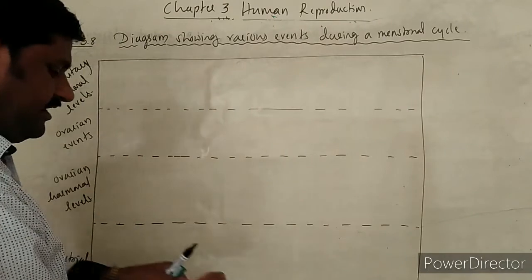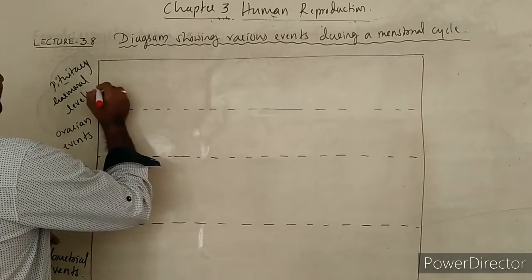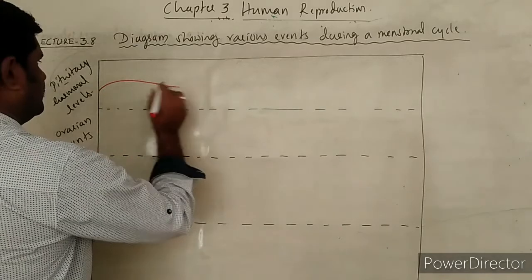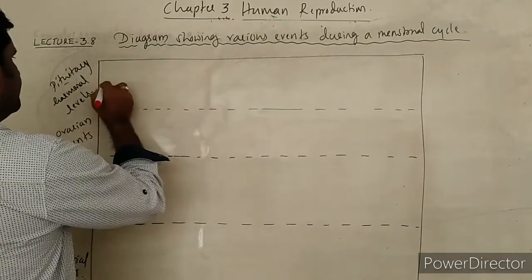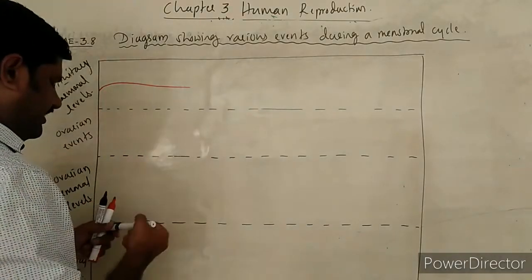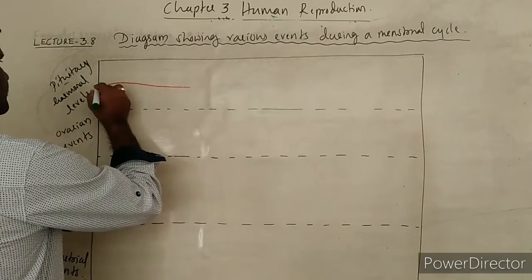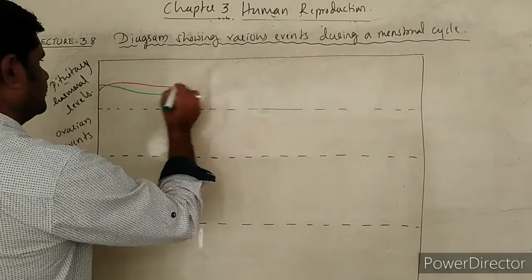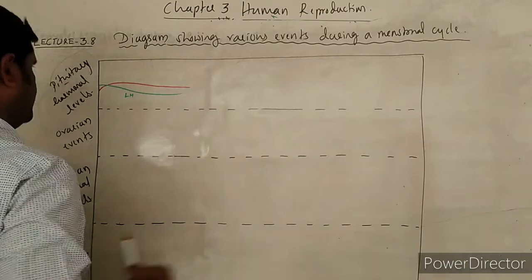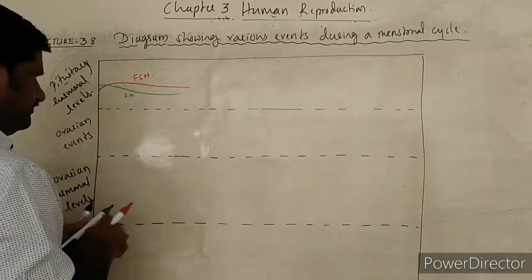Alright, see here, the red line indicates the FSH level, and simultaneously the green ink indicates the LH. This is LH and this one is FSH hormone.